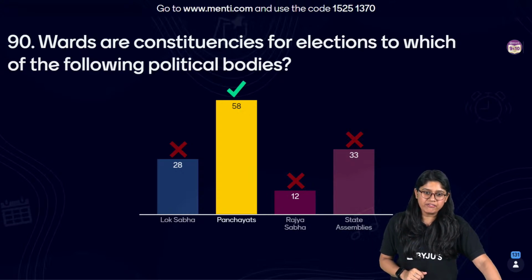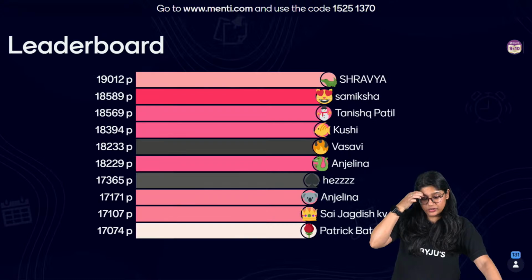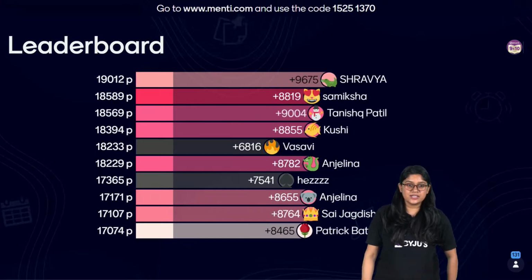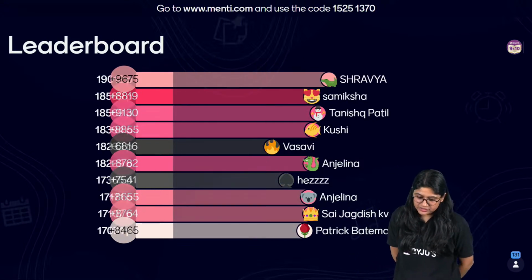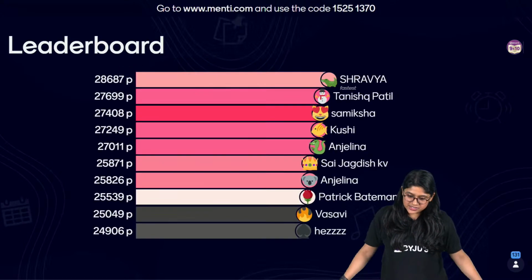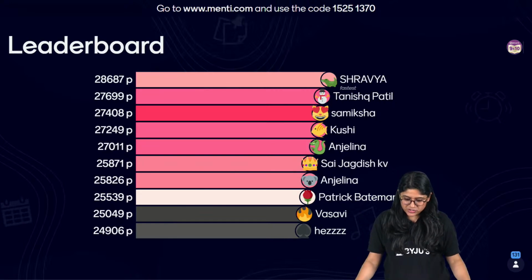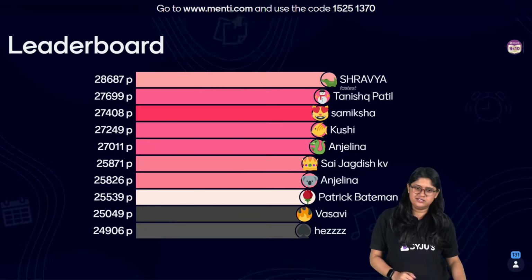So everyone, are you ready for the leaderboard? Yes, are you ready for the leaderboard? Very good, very good. And here we go, everyone. Let's take a look at the leaderboard. Okay, let's see who's the fastest one over here. Yes, fastest is Shravya. Then we have Tanishq, Samiksha, Khushi, Angelina, Sai, Angelina 2, Patrick, Vasvi, and Hey.